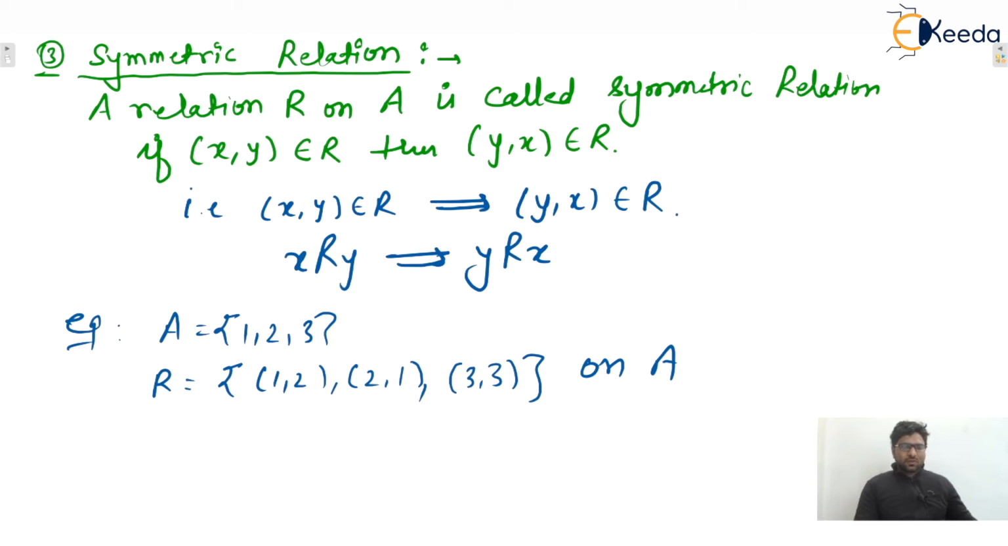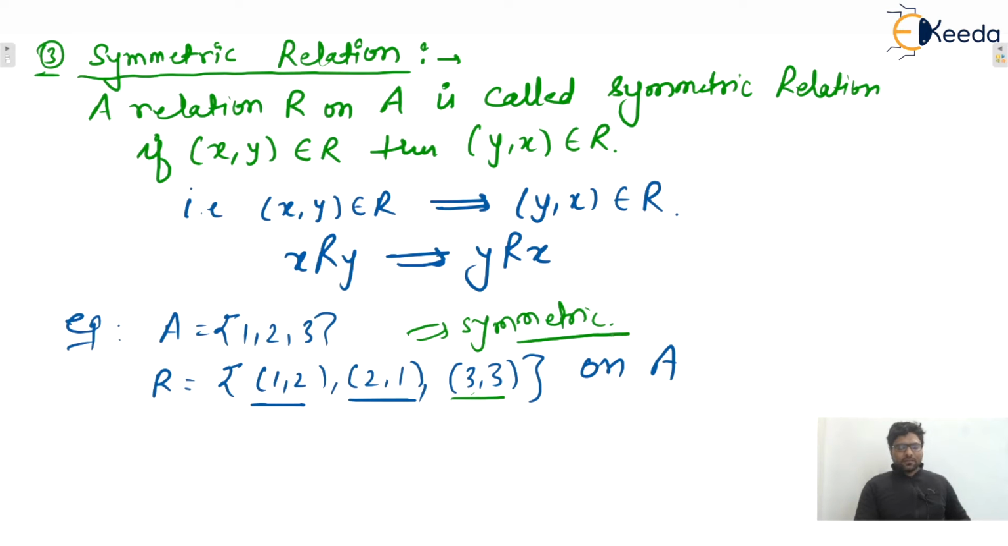Yes, we can say that this one is symmetric because (1,2) is present, and because of (1,2), you can see (2,1) is also present. Yes or no? Next, (3,3) is present. So for a self loop, one ordered pair is enough, because in self loops x equals y, isn't it? So this relation is a symmetric relation.